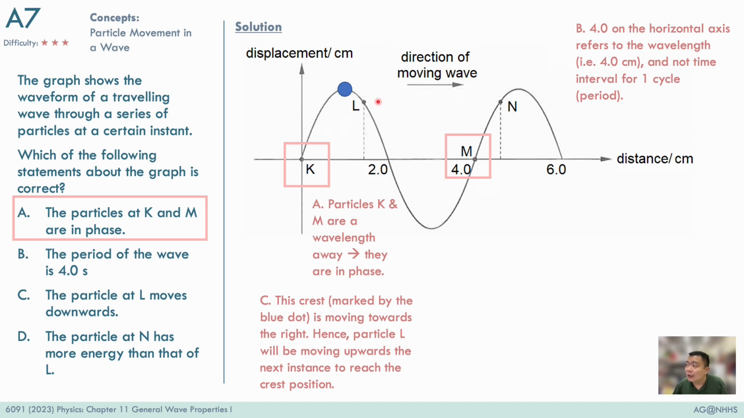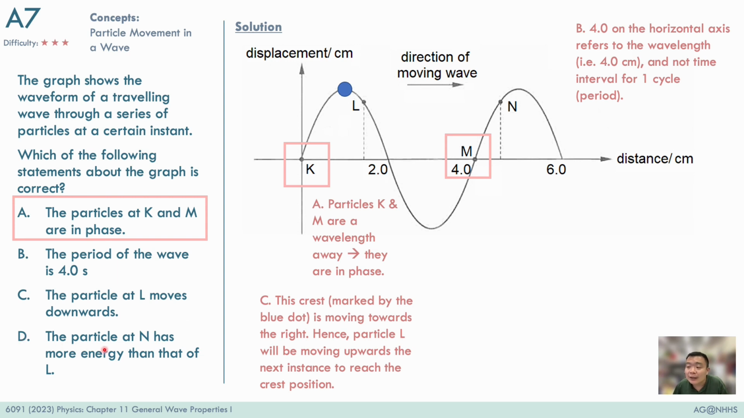Option C, we have to repeat the technique to determine how the particles are moving, and we noted that the wave is moving towards the right. This means that the crest position here will be moving towards the right along with the wave. This means that for particle L, in time to come, it will have to move up so as to take over the crest position, and that's the reason why option C is not correct.